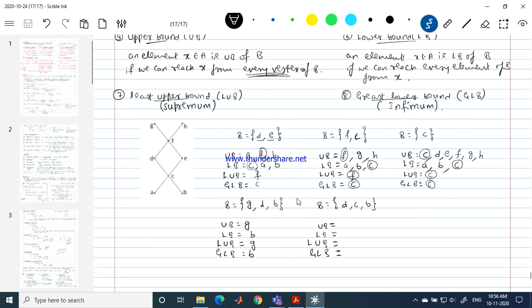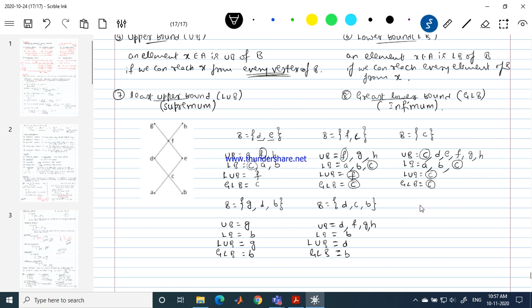So now if people give me the answer, what is the answer? Please come again. D. Very good. D, F, G, H. Right. So which is the least lower bound? B. That's the only possibility. B is the only element from which I can reach B, C and D, and no element below this. So that's all. What about the least among the upper bounds? Yes, very good. D. Greatest among the lower bounds? Very good. So simple now.